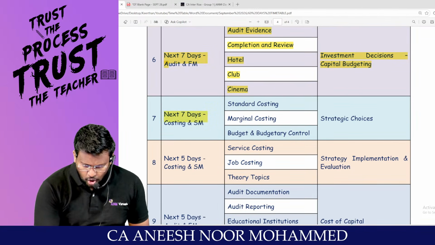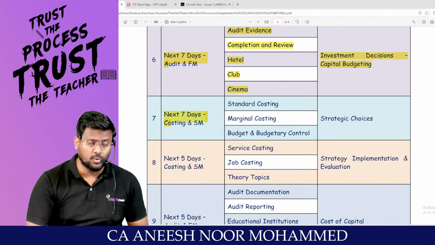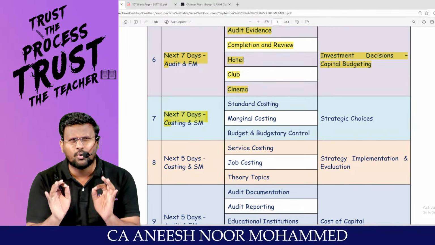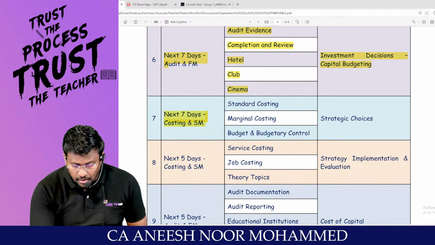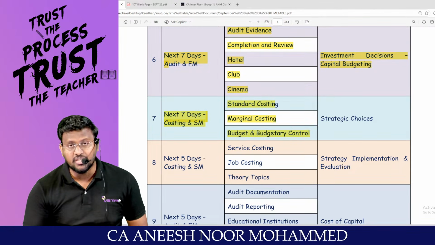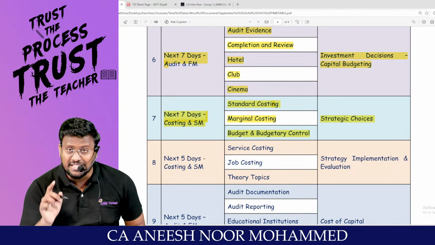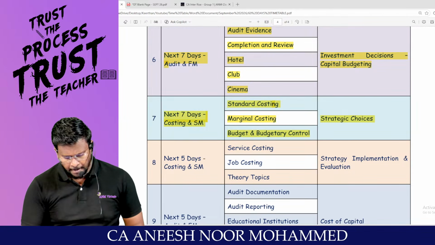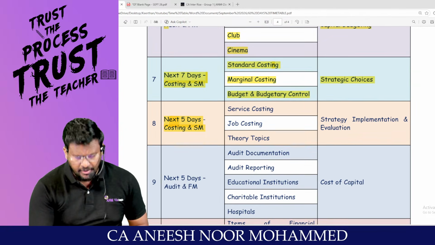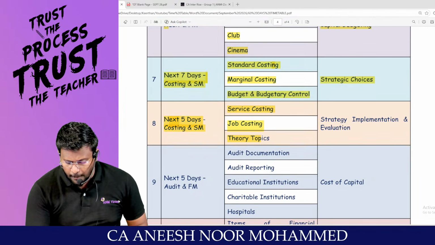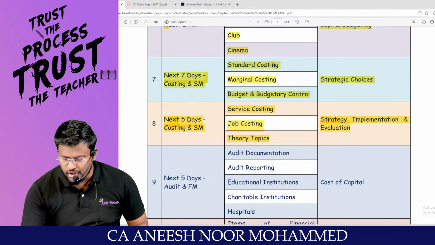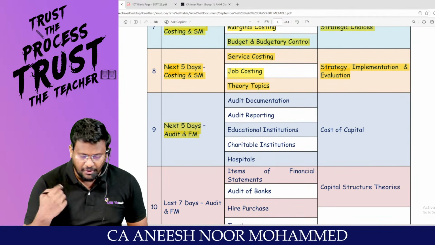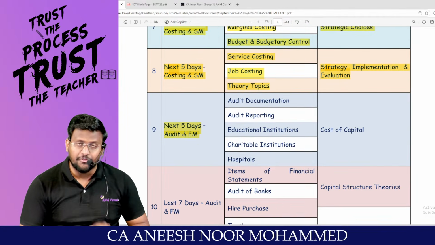Next 7 days, costing and SM, you have to come back because you have done a reasonable, very good preparation in audit and FM. Very important chapters like standard costing, marginal costing, budget and budgetary control, and strategic choices in SM. Very important part. Next 5 days, costing and SM, we can finish it off. Service, job and theory topics, if you want to prepare, otherwise leave it. Strategic implementation and evaluation.